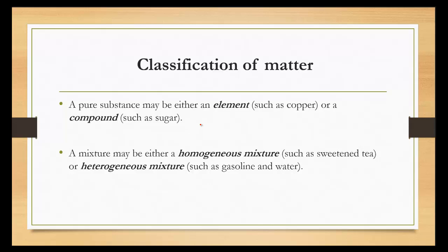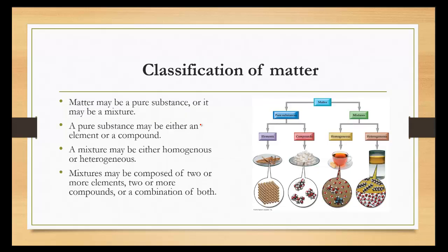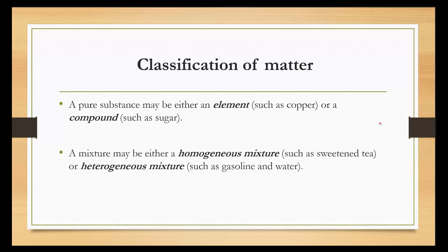So if we look at our flow chart, we see that the elements and compounds are pure substances and mixtures are homogeneous and heterogeneous. So let's look at homogeneous versus heterogeneous. Homogeneous is something like a sweetened tea, like if you put Sweet'N Low in iced tea and just tea, no ice in it, just tea, that Sweet'N Low is going to go everywhere in the container. It won't just sit in one particular area. When things are mixed throughout and is even throughout, that's the homogeneous mixture. When things separate, note the word separate.